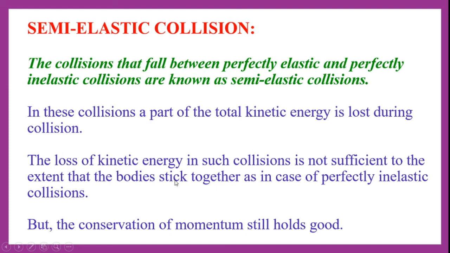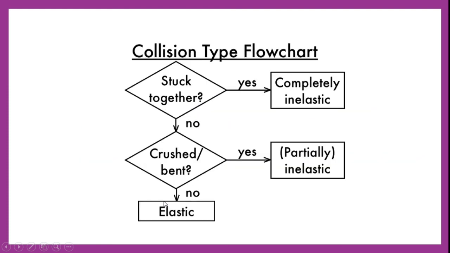But this loss of kinetic energy in such collisions is not sufficient for the bodies to move on as one entity, as in the case of perfectly inelastic collision. Though the kinetic energy is changing as in inelastic collisions, the loss is not sufficient to make the bodies move as one entity, but still the conservation of momentum holds good.